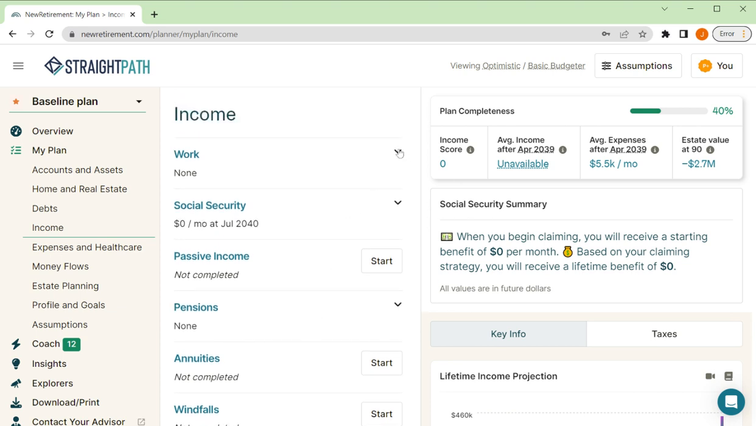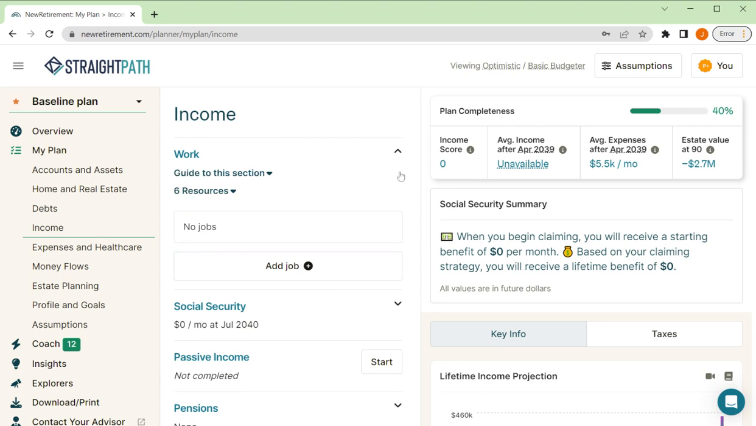Let's start at the top here. This is going to be where most of our income comes from as we enter this into our financial plan. So click on work. And again, this can be employment income or self-employment income. We are agnostic as to whether this is actually employment income versus self-employment, so it doesn't matter there. All right, so let's add a job.